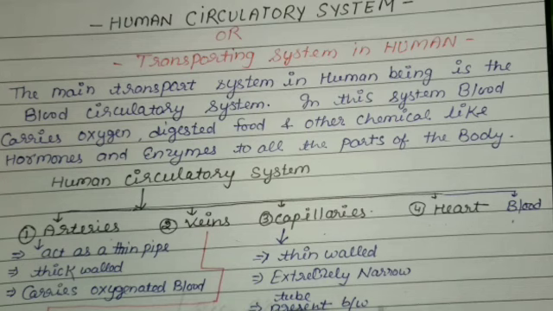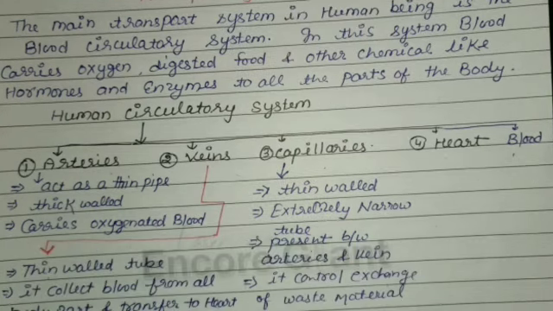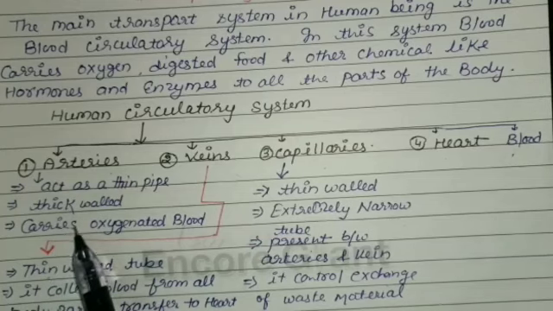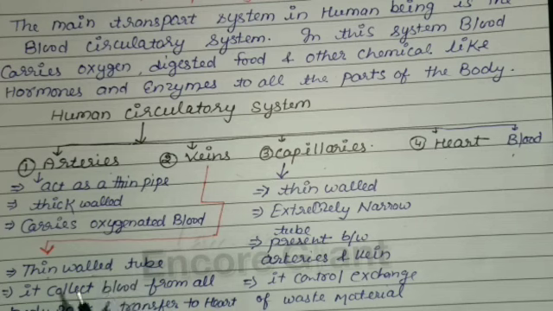Now, we explain about arteries. Arteries are the thick-walled blood vessels which carry blood from the heart to all the parts of the body. Arteries have thick walls because blood emerges from the heart under high pressure.